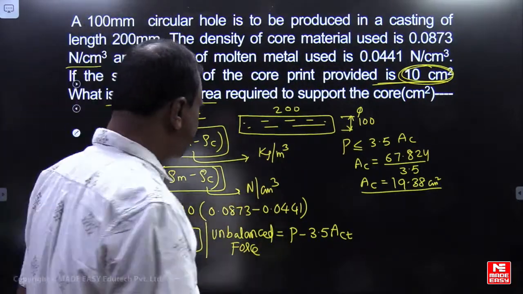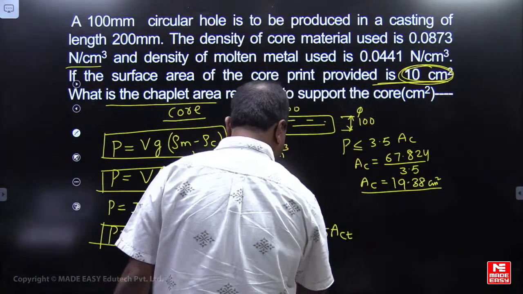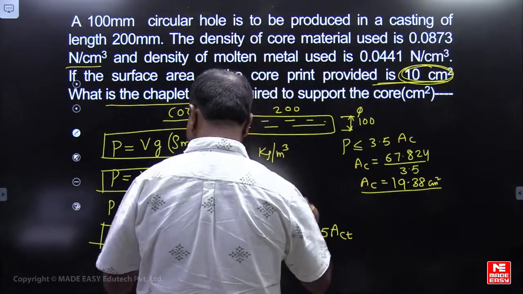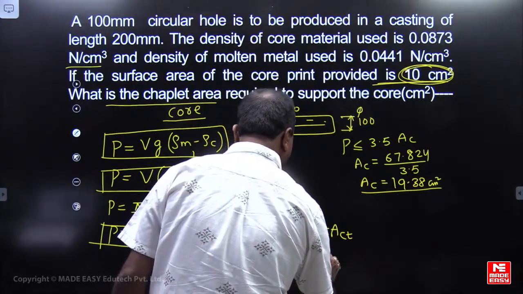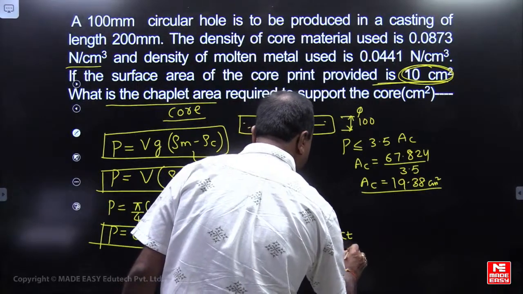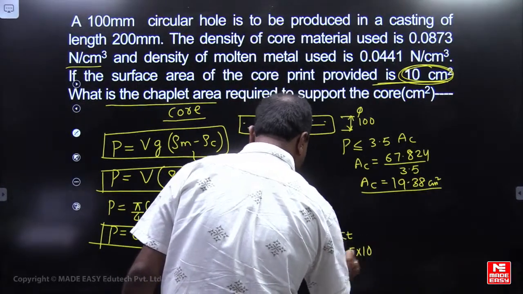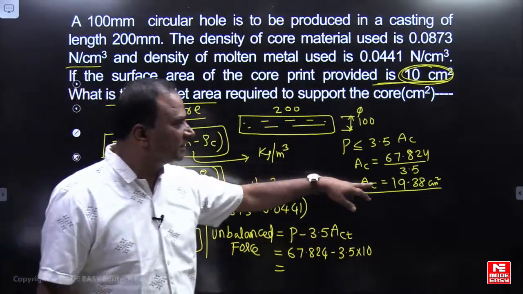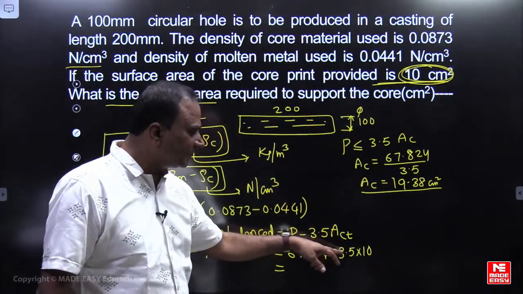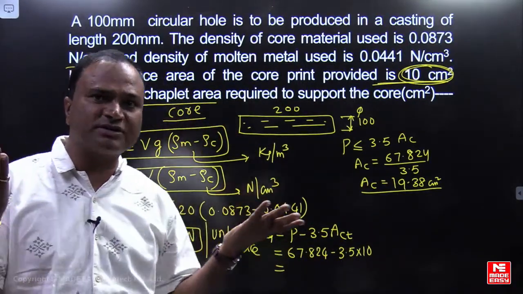Okay, so please think from here. P is 67.824 minus 3.5 into 10, which is given. If you were providing 19.38 here, the unbalanced force would be 0.